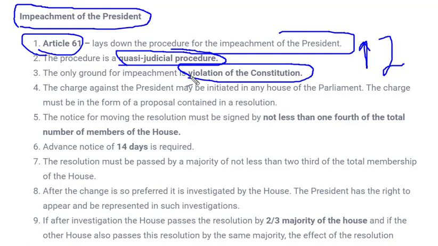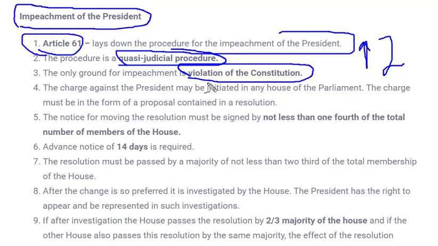For example, if you're working in an IT company or any kind of company, and your manager or boss comes and says that you are being terminated, and he doesn't tell you the reasons, you can challenge him and ask why, what is the reason you are terminating me. Similarly, there should be a proper ground on the basis of which a person or group can impeach the president.